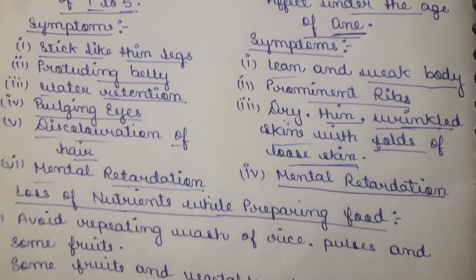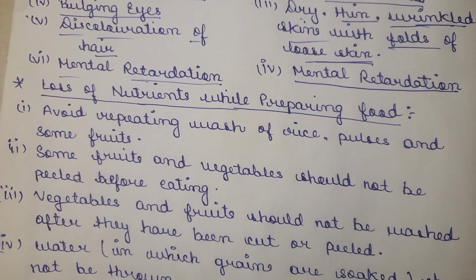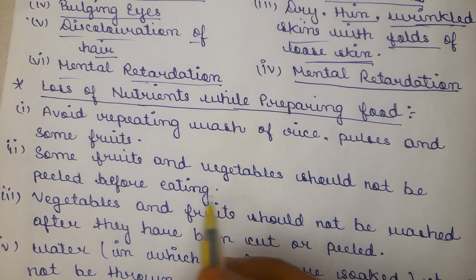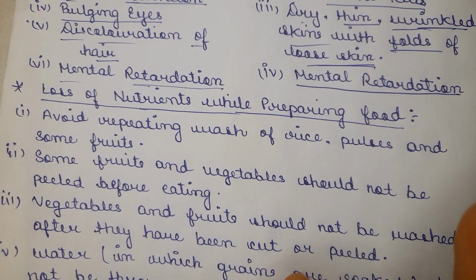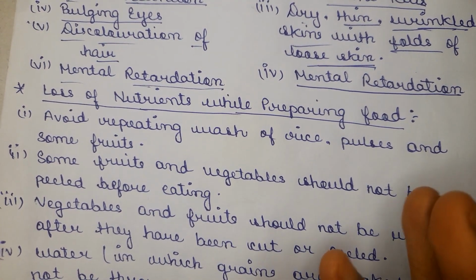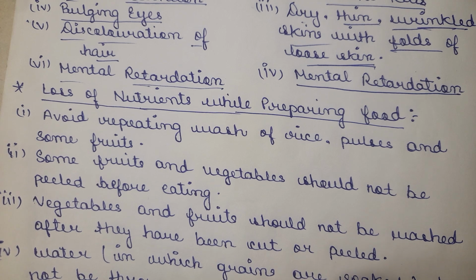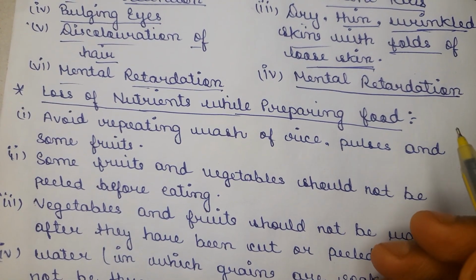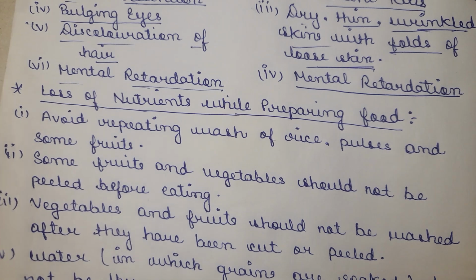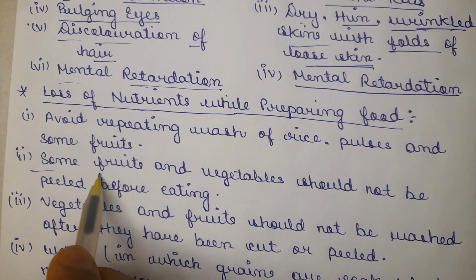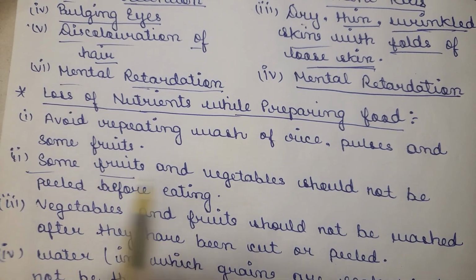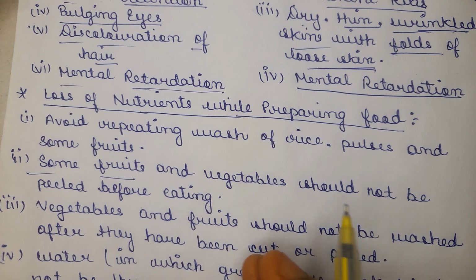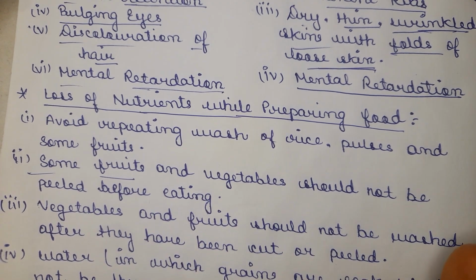The first point says that repeated washing of rice, pulses and some fruits should be avoided, as the vitamins and minerals present in them may also get washed away. The second point says that the skin of many fruits and vegetables contains various types of vitamins and minerals.